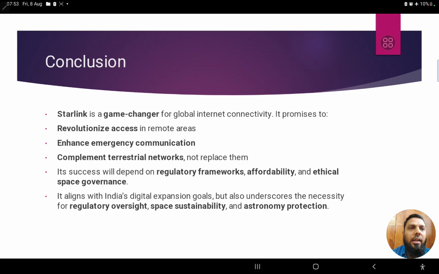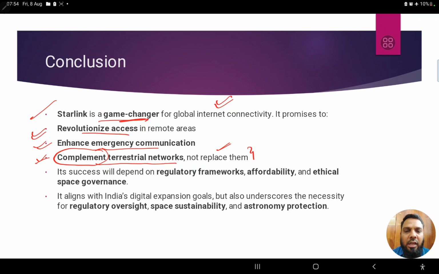So in conclusion, in the end, what we can say is that Starlink is definitely a game changer in the global internet connectivity scenario. It will definitely revolutionize access in remote areas. It would definitely enhance emergency communication. It would definitely complement the terrestrial network. So whatever terrestrial networks we have today, 4G, 5G, etc., need not be removed. Right? They are there. The current infrastructure, whatever is there, would be there definitely. But Starlink would be a complement in addition to that. It would not replace them. That has to be understood, because this is the most important. Sometimes such statements are given in prelims examinations, and we might think them to be false, right?